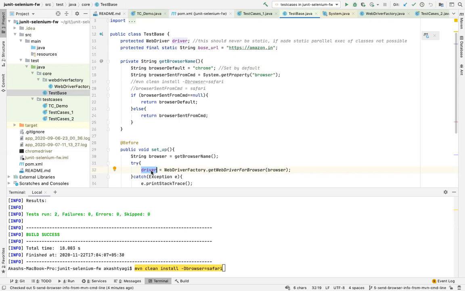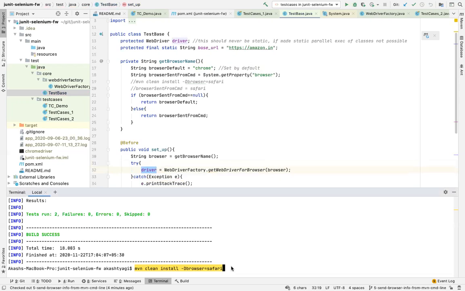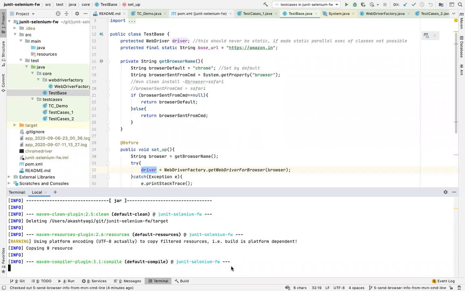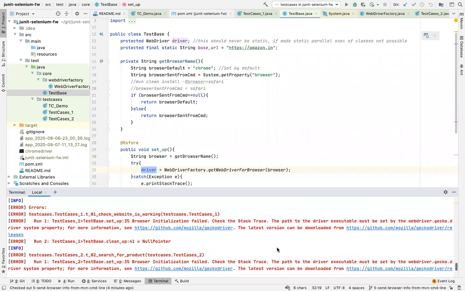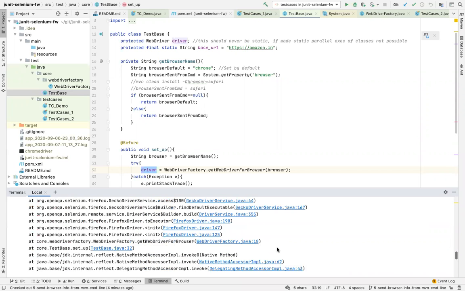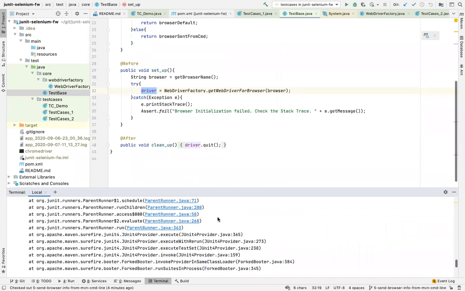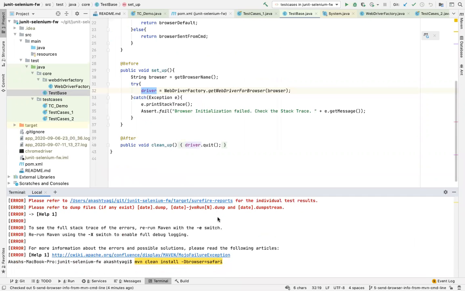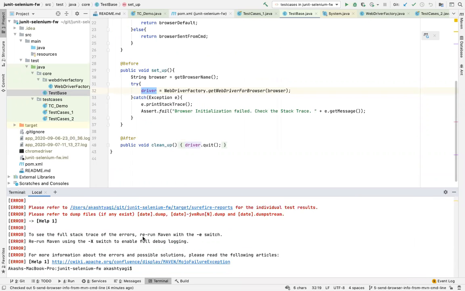So now if I want to run it on Firefox, oops, again made a mistake. If I want to run it on Firefox, all I have to do is say Firefox, right? So I've triggered the run. It will fail because I don't have the Firefox library. It will throw an error saying that the path is not available, etc. And if I say Safari, for example, then it would simply say that this browser is not there. Let's see what it says.